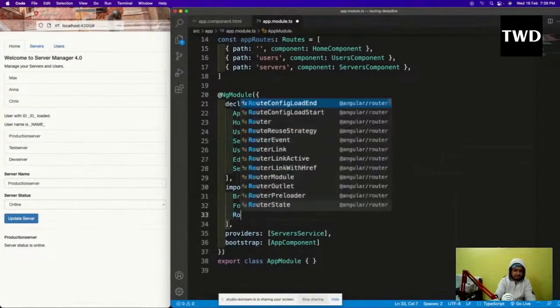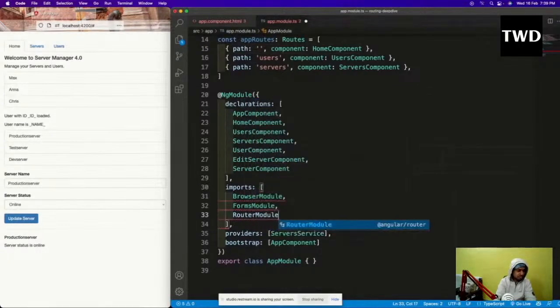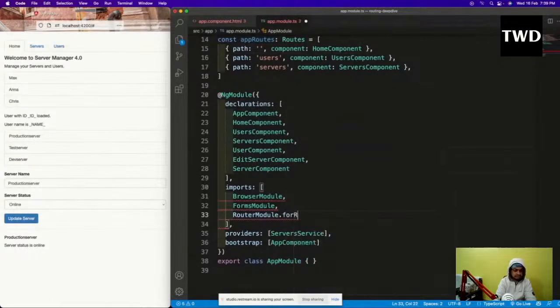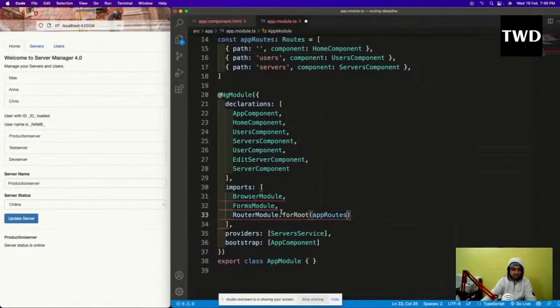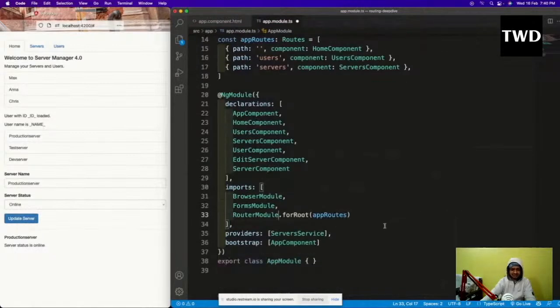and then RouterModule.forRoot and appRoutes. So this RouterModule, it is giving me an error because this RouterModule you also have to import. RouterModule will also come from here. So this is something which you have to add. So this is how the routing will be added.